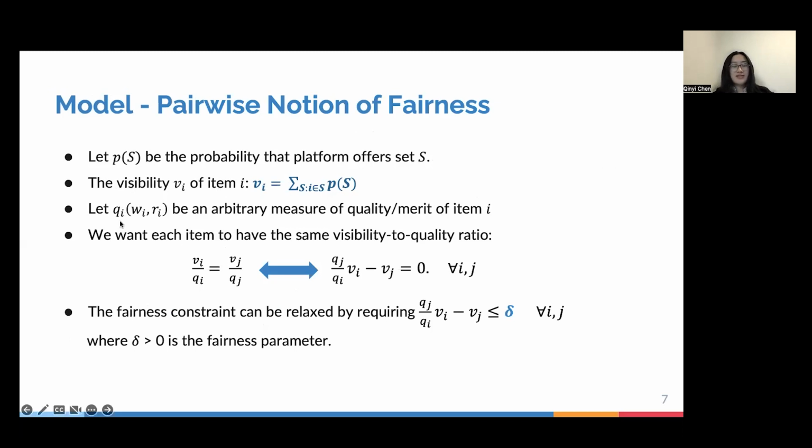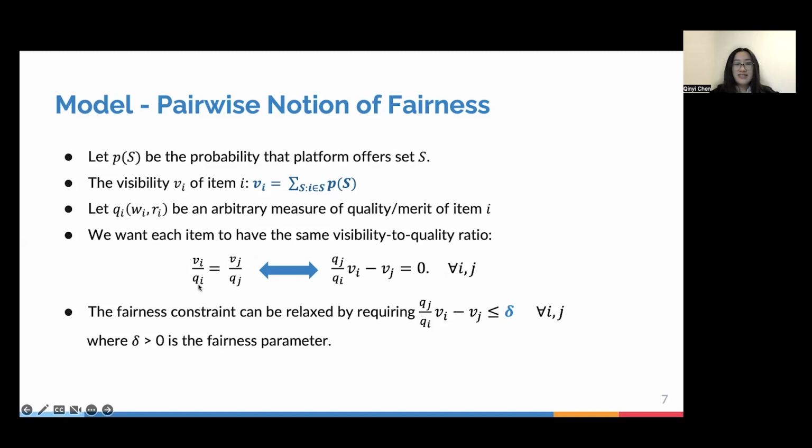We also consider this function q_i, which can depend on either w_i or r_i, to be some arbitrary measure of quality or merit of item i, which is known to us. Here, when we say we want it to be fair, what we mean is we want each item to have the same visibility to quality ratio, meaning that this relationship should hold for every pair of items.